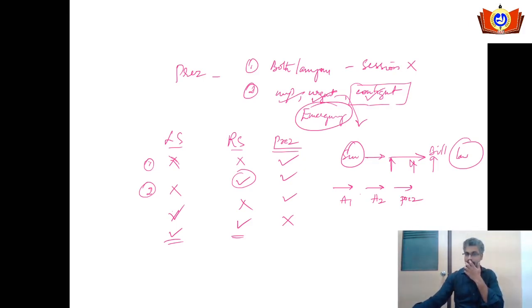Here Rajya Sabha is working, but Lok Sabha is not in session. If the law is passed by the Rajya Sabha, it has to wait till the Lok Sabha assembles, but the matter is very urgent, so we can't wait. At that time also the president can issue ordinances. This holds good for the third condition also.